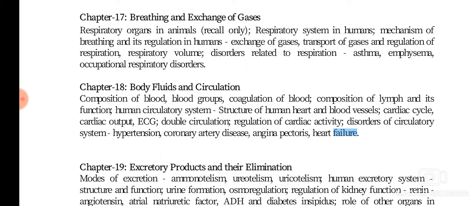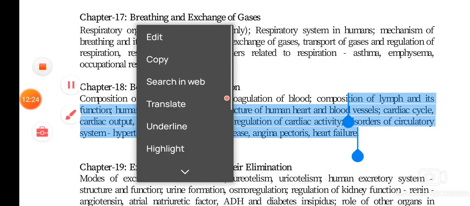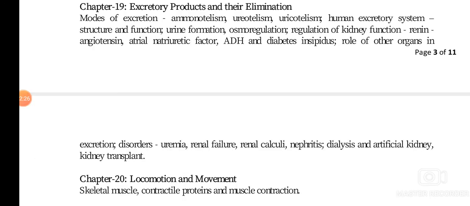Then you will also be studying the excretory system, and in that you will be studying various modes of excretion like ammonotelism and ureotelism, the excretory system and its functions, understood, and the disorders of the excretory system.